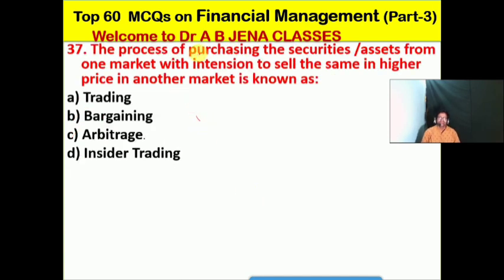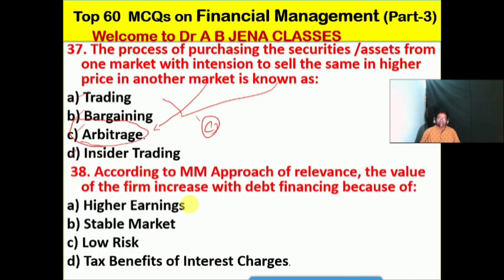So next one हम देखेंगे, the process of purchasing the securities or assets from one market with the intention to sell the same at a higher price in another market. हम क्या बोलेंगे उसको? A, it's trading, B, it's bargaining, C, it's arbitrage, D, it's insider trading. Friends, so C is the right option for this MCQ. उसको हम क्या बोलेंगे? Arbitrage.